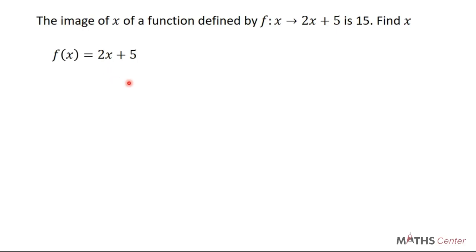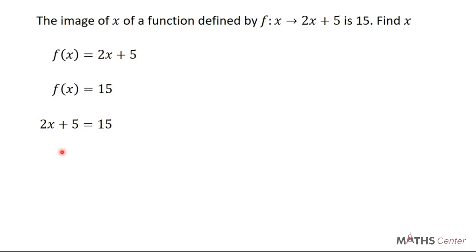So if that happens, what you have to do is equate what we have here to the image. So we equate f of x to the image, because what the question is telling us is that there is a certain element here. If you replace that x with that element, you are getting 15. What is that element? So it means that finally f of x is going to give us 15. You know that same f of x is 2x plus 5. So if f of x is 2x plus 5 and f of x is giving us 15, then we can equate these two. So we can equate 2x plus 5 to 15.